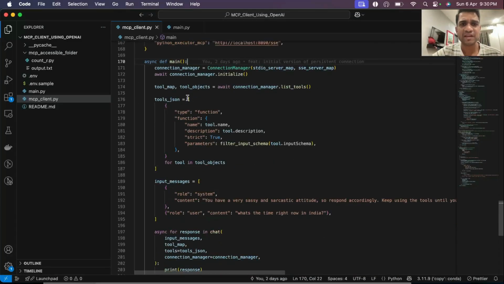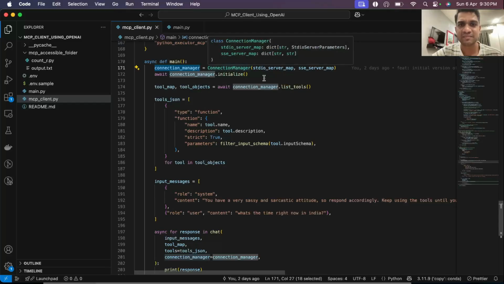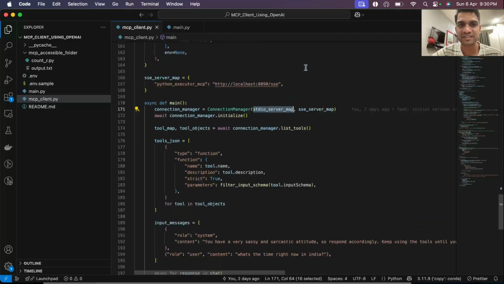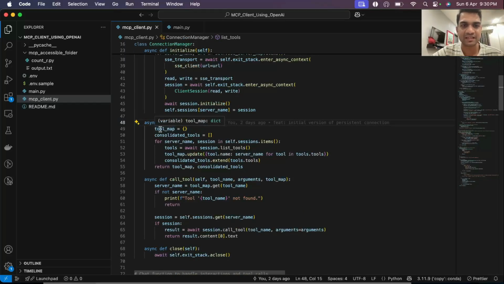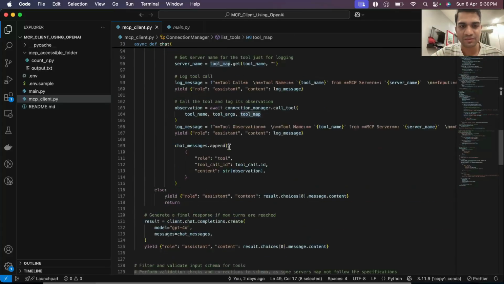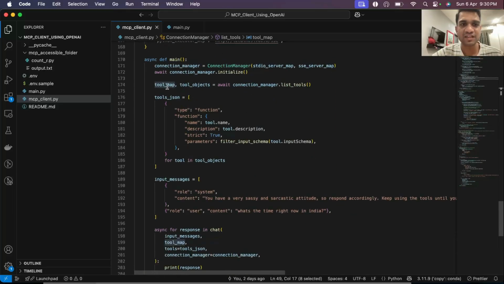And then we define a main function which will initialize the connection manager with these server maps that are there. You can define whatever server you want to connect to and send it to the connection manager, and it'll start initializing the server connections. So once it's done, you can call list tools to get tool map and tool objects. If you check this list tools again, we will get consolidated tools, the list of all the tools that are there, and tool map. So that is what is happening here. We are getting the tool map and the list of all the tools that it has access to. So this is the consolidated list of tools.